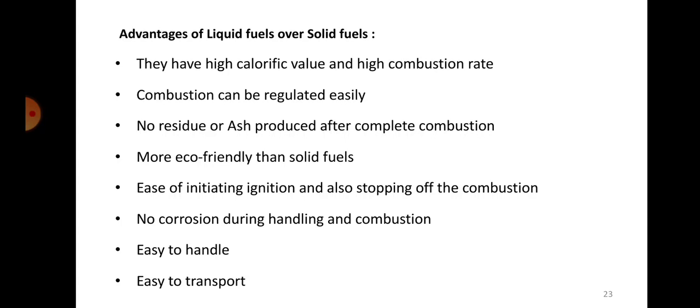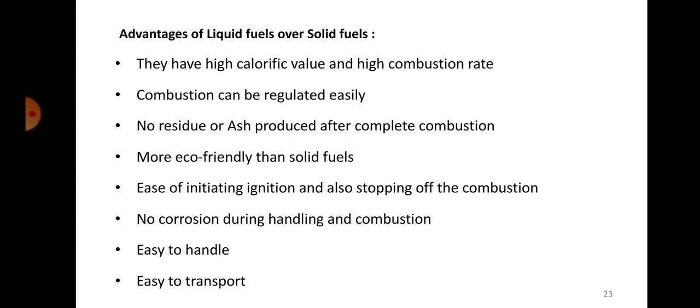Second point, combustion can be regulated very easily. We can control the flow of fuel that is going into any particular system, where it's very easy to regulate it. But that is not the case in the case of solid fuels. It's not that easy to regulate the combustion in case of solid fuels.